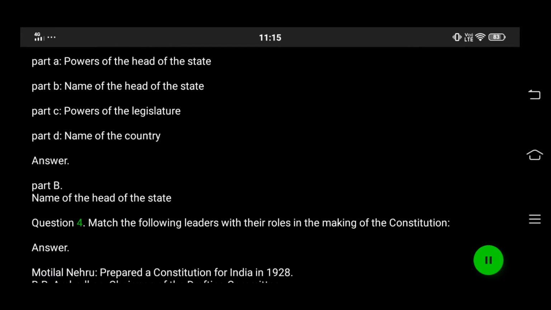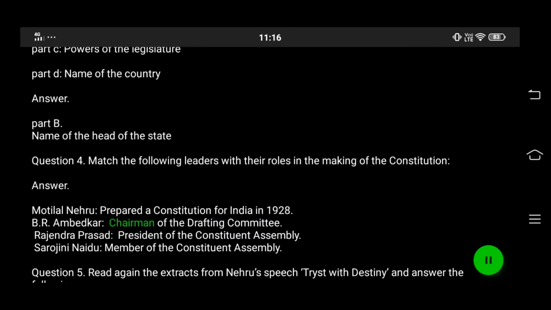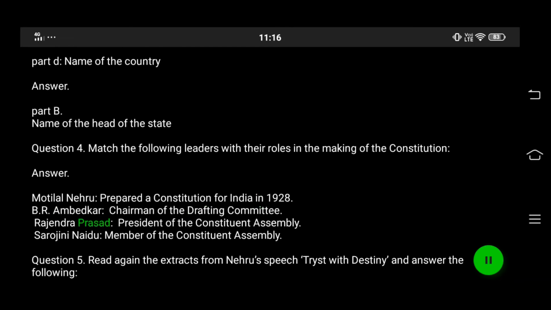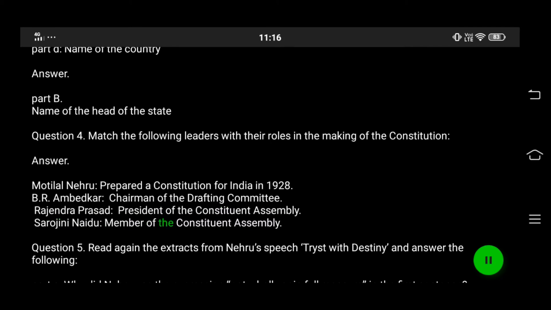Question 4. Match the following leaders with their roles in the making of the Constitution. Answer. Motilal Nehru prepared a constitution for India in 1928. B.R. Ambedkar, chairman of the drafting committee. Rajendra Prasad, president of the Constituent Assembly. Sarojini Naidu, member of the Constituent Assembly.